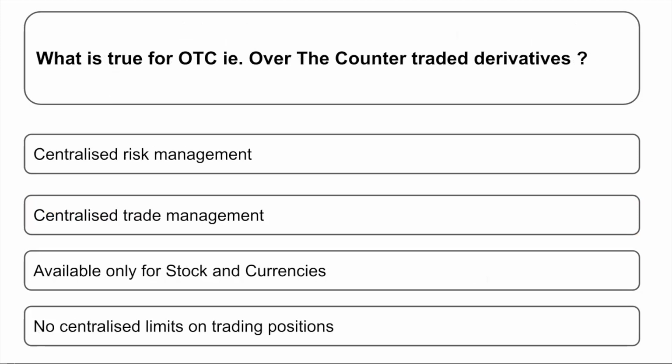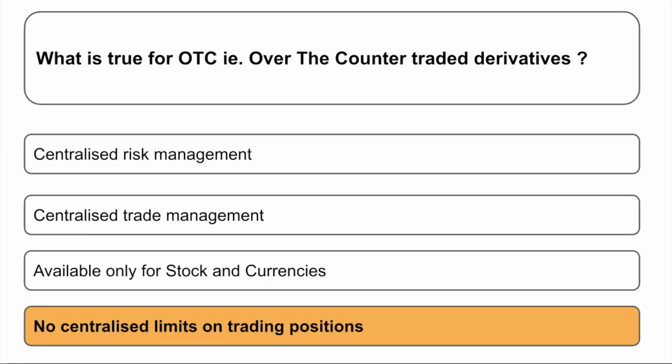What is true for over the counter traded derivatives? Options: A, centralized risk management, B, centralized trade management, C, available only for stocks and currencies, D, no centralized limits on trading positions. Over the counter is something which is not happening within the exchanges, something like you and your friend do a deal and exchange something. Then it doesn't have to go through the rules of the exchanges, so there are no centralized limits when it comes to trading positions, there is no control basically.